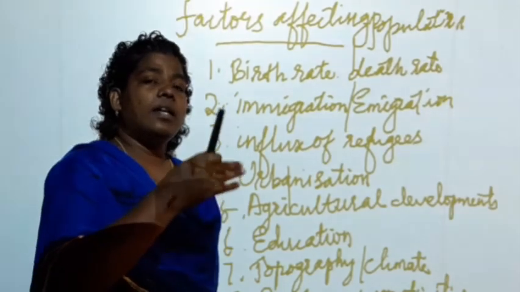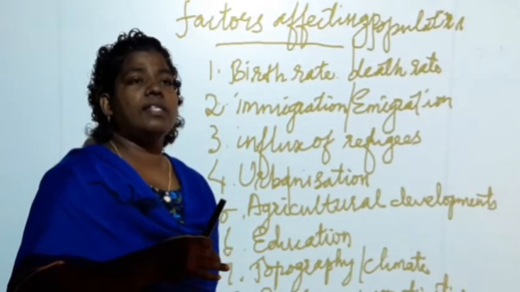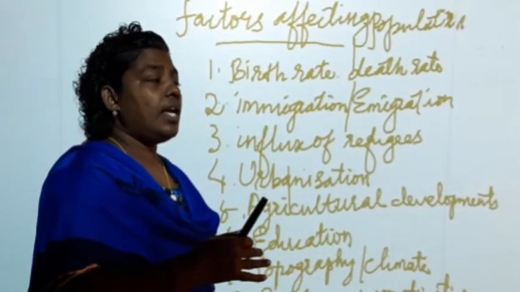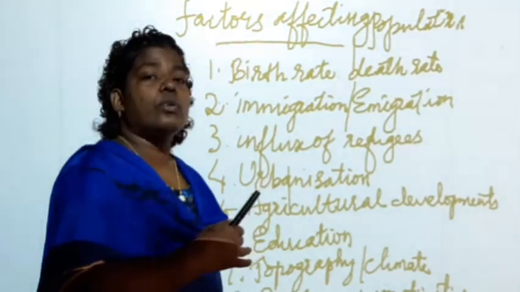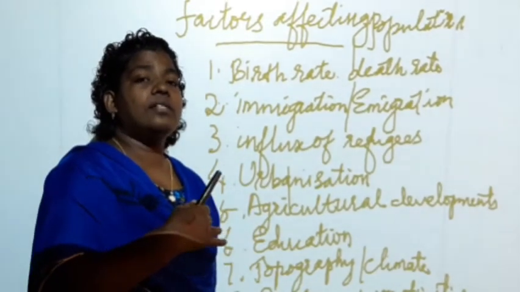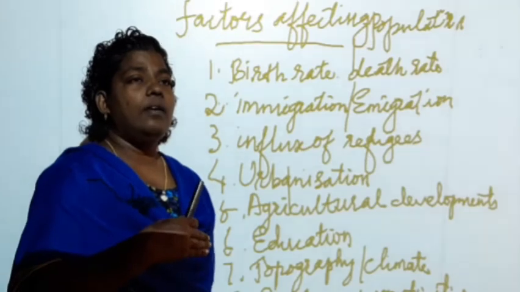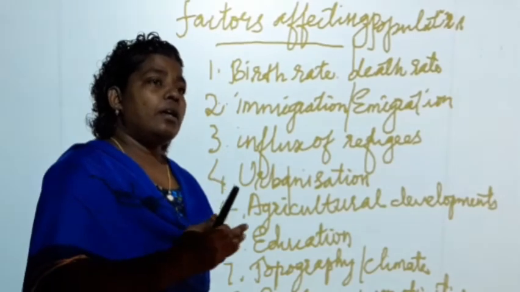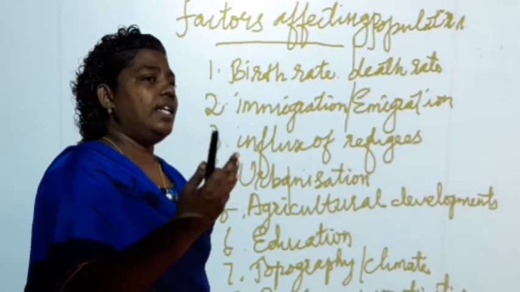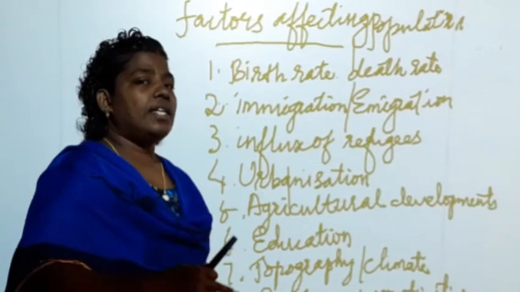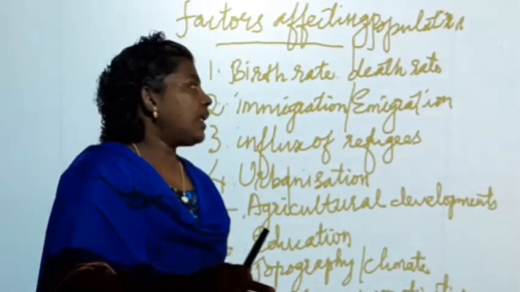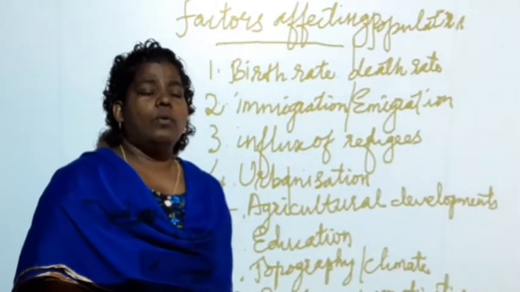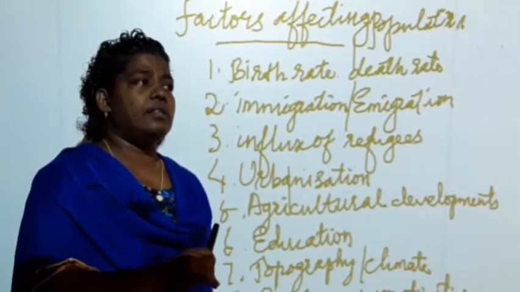The population decreases. Okay, in some countries when we see the population, the death rate decreases, and in the same way the birth rate also decreases. There we can see the control of population. So there will be decline of population also sometimes. Comparatively, if the death rate increases more than the birth rate, what will happen? The population declines.